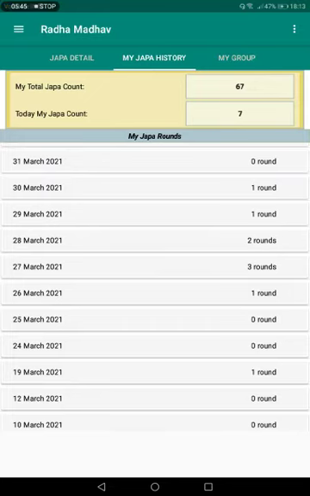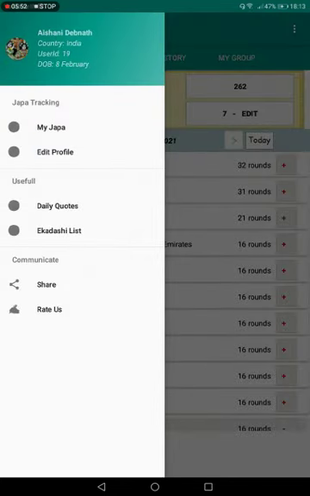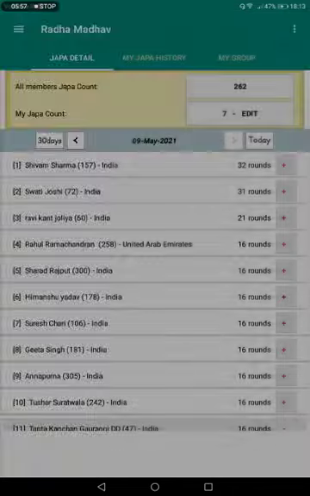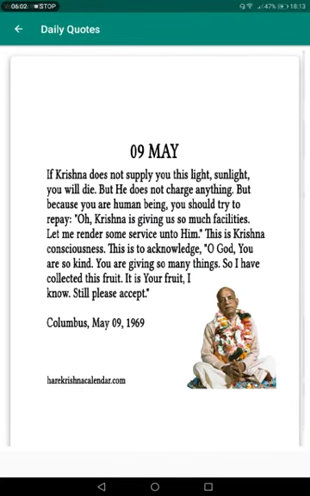Now the next point from the menu option, from the useful tab, is the daily quotes. Some people like to read quotes. In this app the facility is provided to read quotes of Prabhupada.